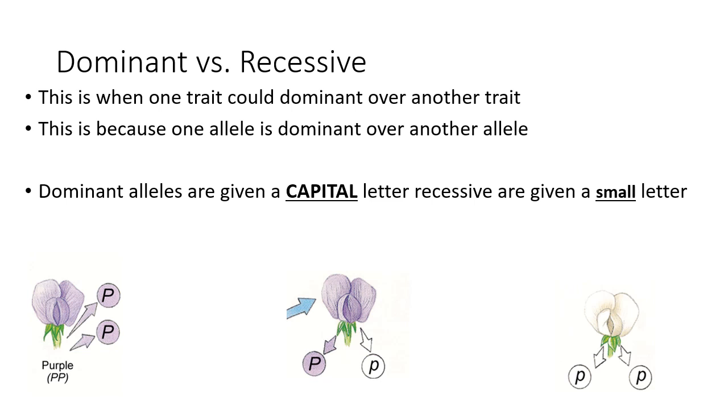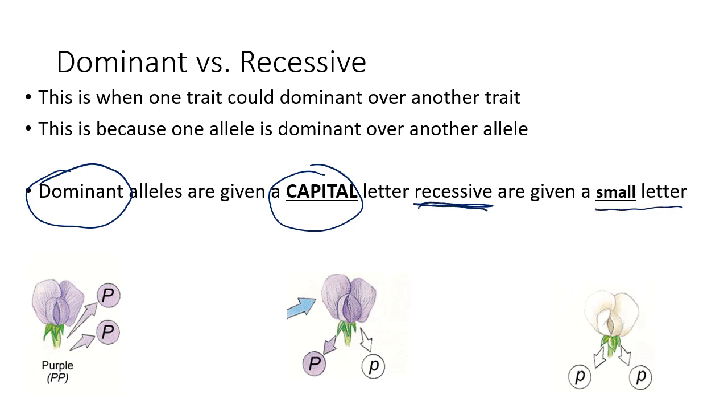And he said sometimes you don't get to see certain genes, and we call those ones recessive. And the ones that you can see, we call those dominant. So this is when one trait can dominate over another trait, because one allele or one gene is dominant over another allele. Now, we're going to give symbols to these alleles or genes. If it's dominant, we give it a capital letter, and if it's recessive, we give it a small letter.